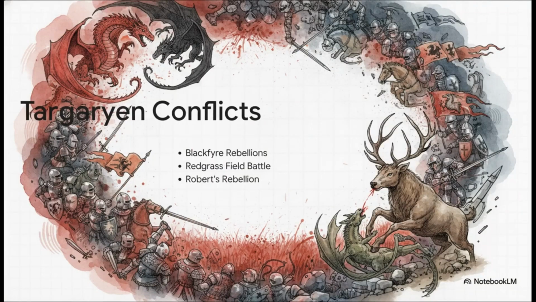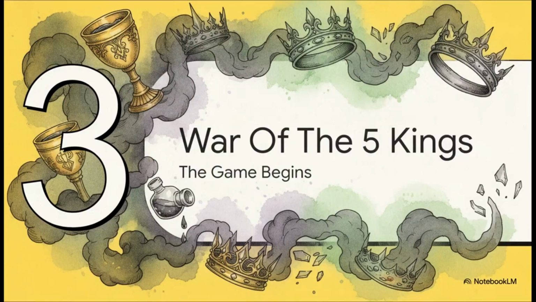So, the crucial takeaway for us here is that in Westeros, just like in human history, peace is really just a pause between wars. The Targaryen dynasty was plagued by decades of bitter Blackfire civil wars, which culminated in the unimaginably bloody Battle of the Red Grass Field. This endless cycle of violence eventually led to Robert's Rebellion, ending centuries of dragon rule, and setting the immediate stage for our story. Part 3, War of the Five Kings, the Game Begins.